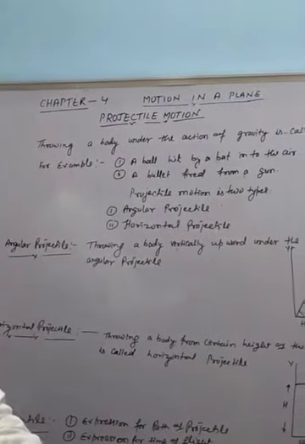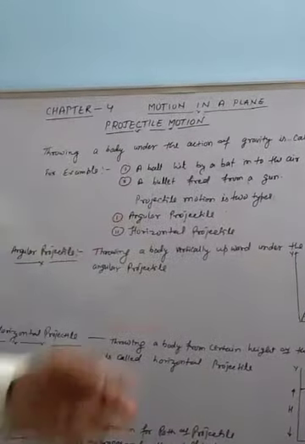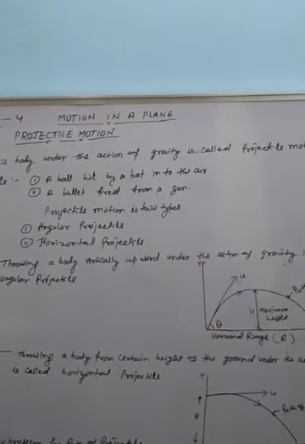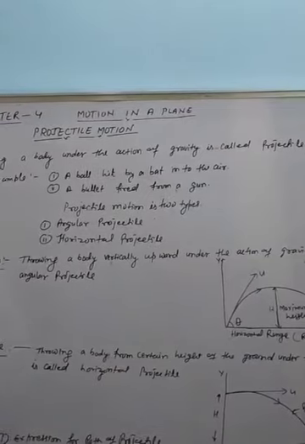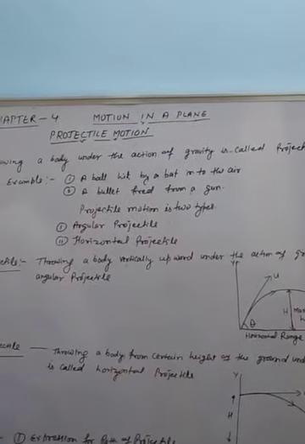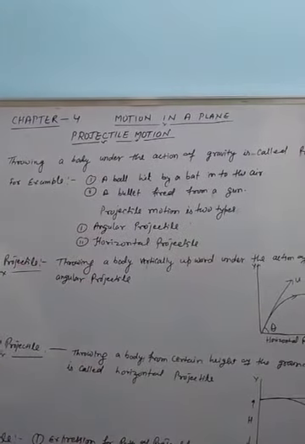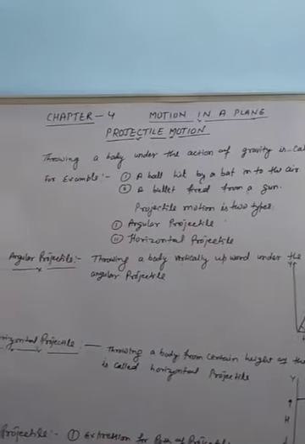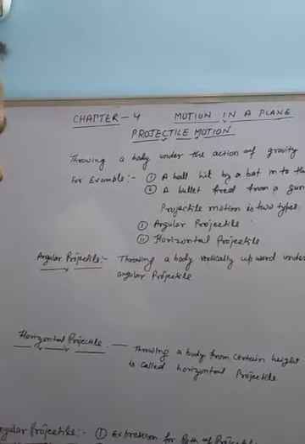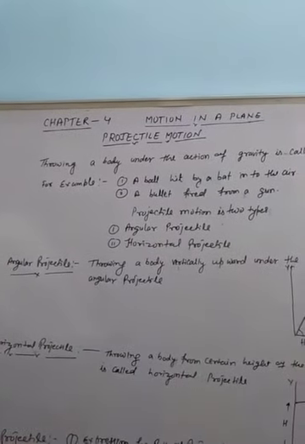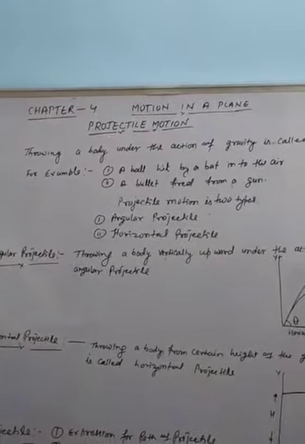Projectile motion. Throwing a body under the action of gravity is called projectile motion. For example, a ball hit by a bat in the air. Second example, a bullet fired from a gun. Again, I have to explain how many types of projectile. Projectile motion is of two types. First, angular projectile, and second, horizontal projectile.